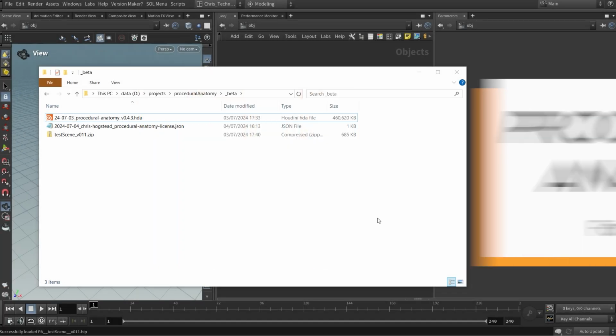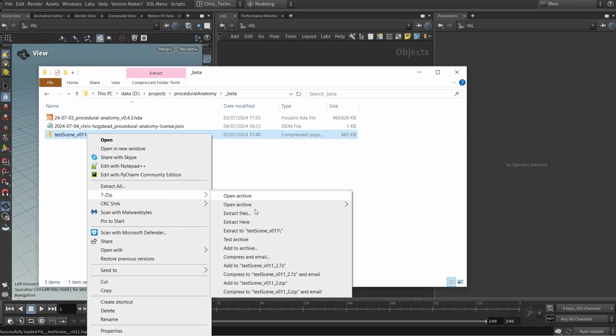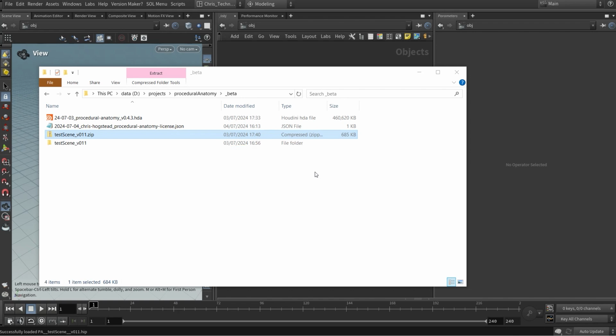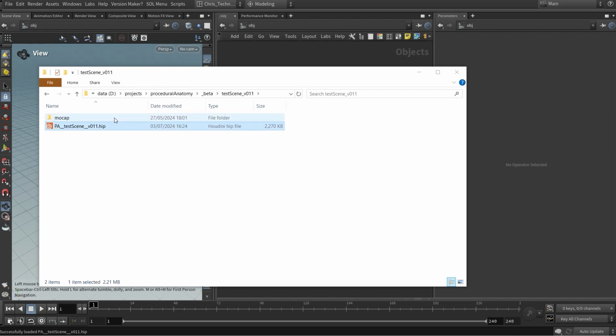Okay, so the one thing we didn't do to start with was set up an example of the test scene, working with the HDA and setting up the license. So we're going to go back and do that now. Basically, all we have to do is have these all in the same location, so it's easy to find them, and extract the test scene.